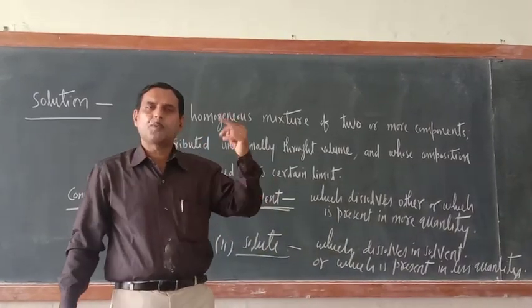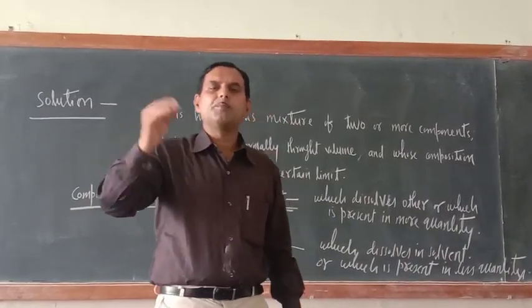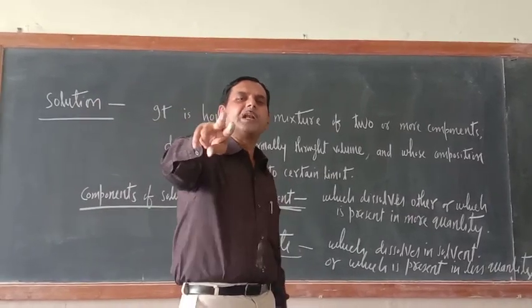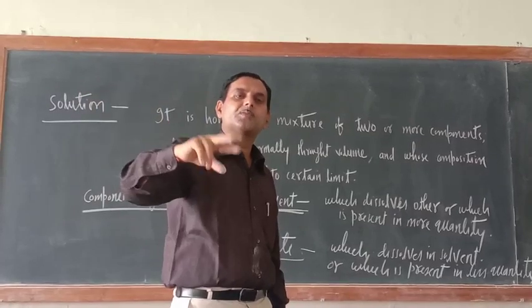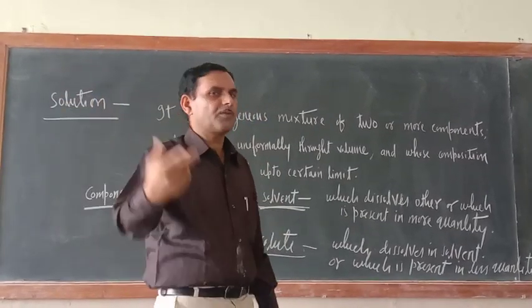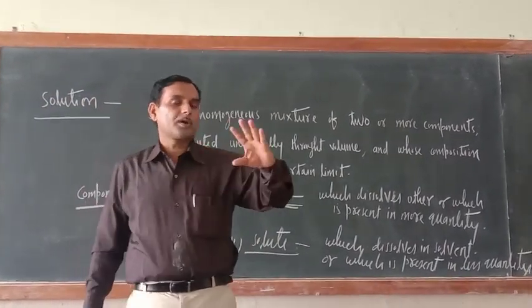So just see, suppose you have diluted milk with the water. If milk is less, milk will be the solute, and water is more, so water will be the solvent, or vice versa. So which is more?